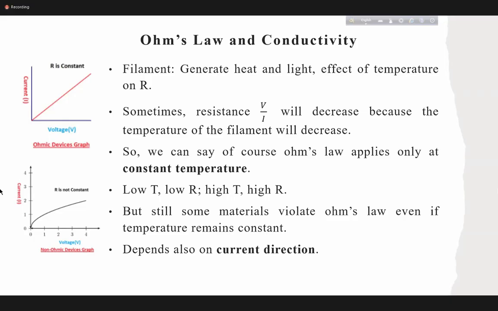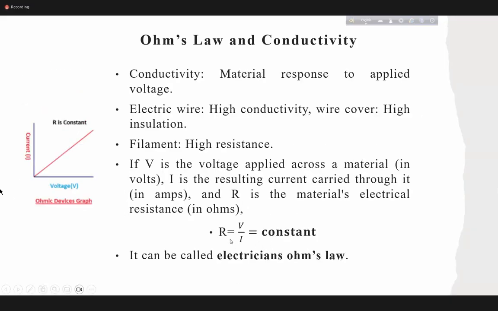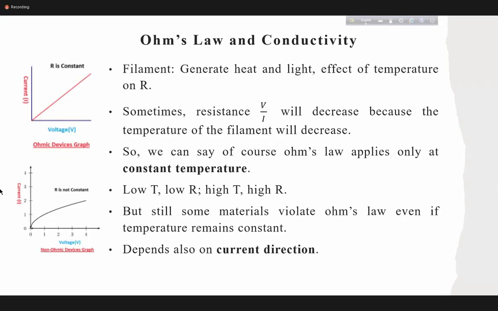Now according to Ohm's law, V by I should be constant, right? If your voltage is high, your I will be high. If your voltage is low, your I will be low. But what happens in reality? This is called an ohmic device. An ohmic device means when your V by I is constant. Look at this diagram. Here, I is on the y-axis, V is on the x-axis.